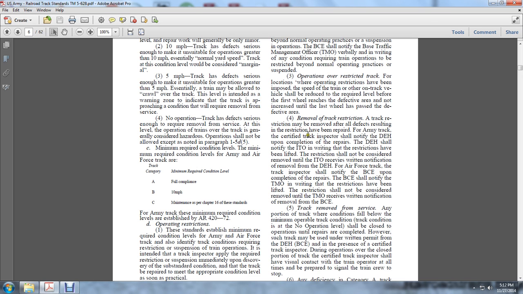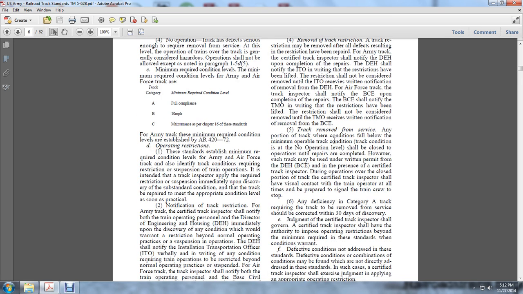For any Army track, the certified track inspector shall notify the Department of Engineering and Housing upon completion of the repairs. The Department of Engineering and Housing shall notify the installation transportation officer, who shall receive written notice of the removal.